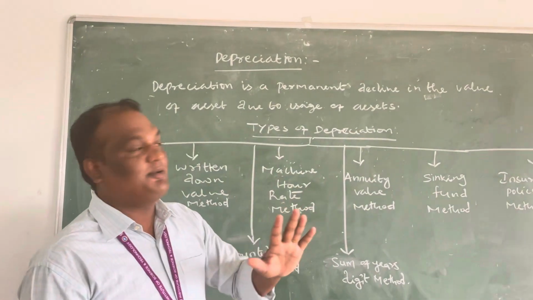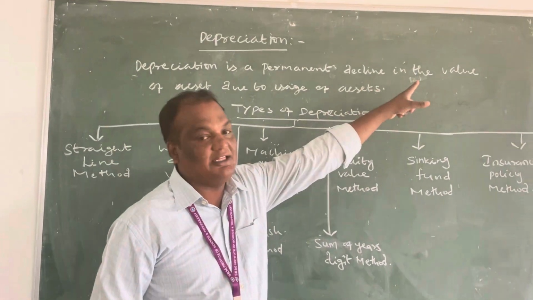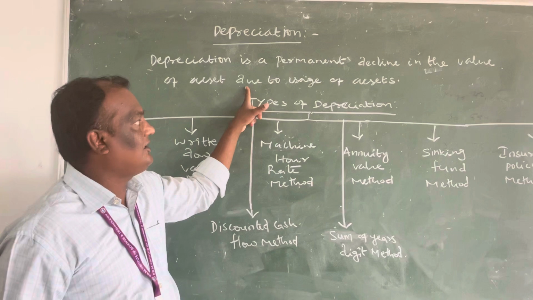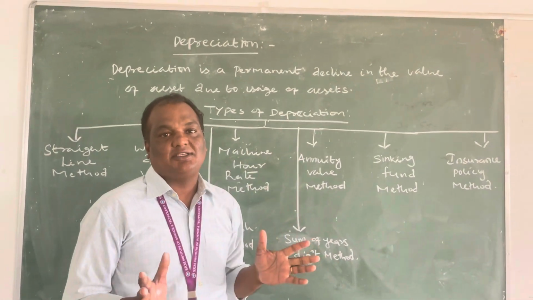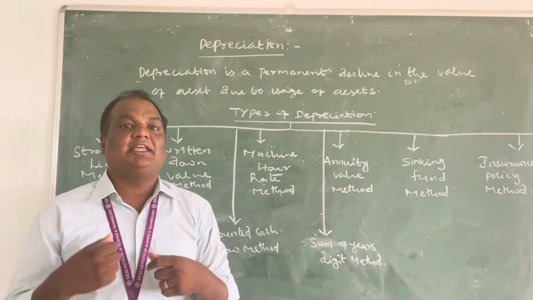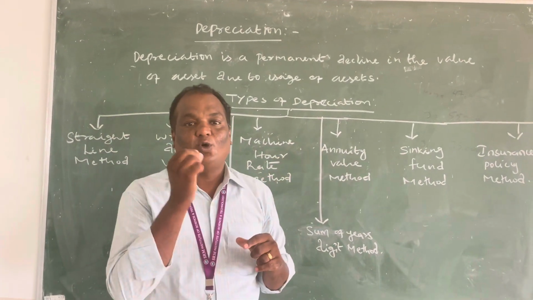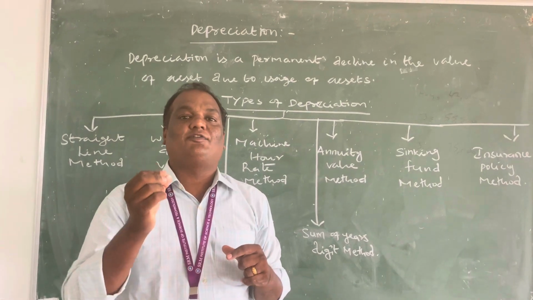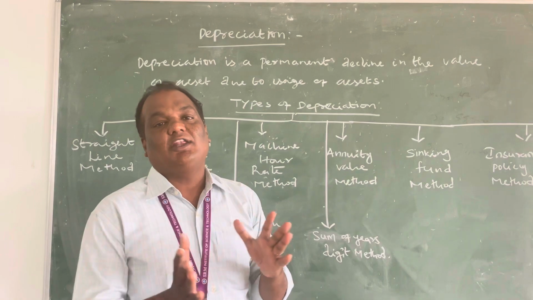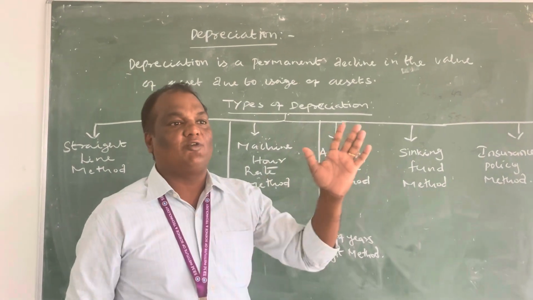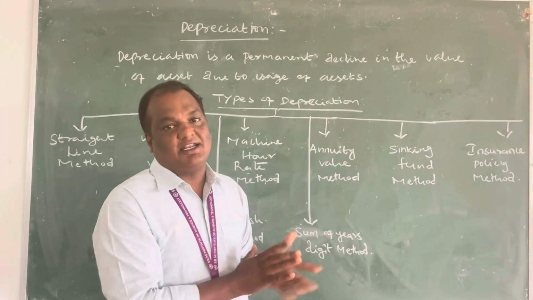So what is meant by depreciation? Depreciation is the permanent decline in the value of an asset due to its usage. It is found out to know the present value of the asset for each year. Then only can you know the true value of the asset in the organization.